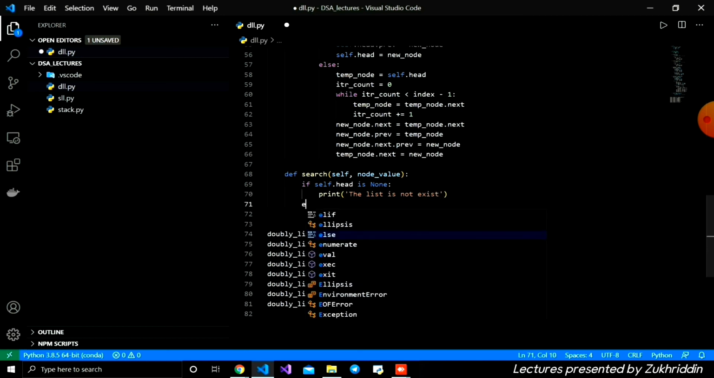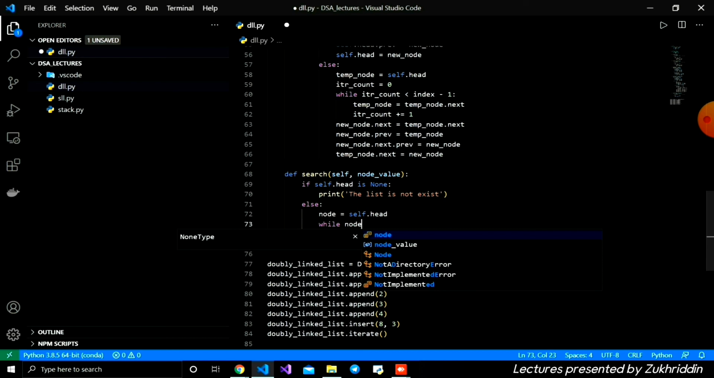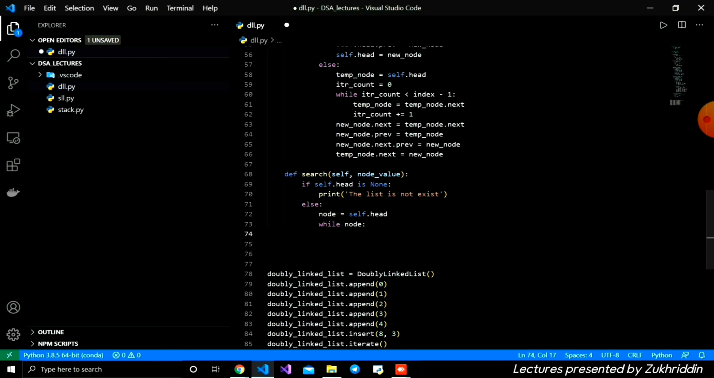And if not, else, I'm going to write the logic, which is node is equal to self dot head, which is the same as how our previous function looks. We are just iterating. Here I just access the first node for iterating, and after that I'm going to use the while loop. Whenever node is None, our while loop stops, and whenever it has some value, it will iterate over the entire linked list. Okay, and inside, firstly we're going to write the if condition,